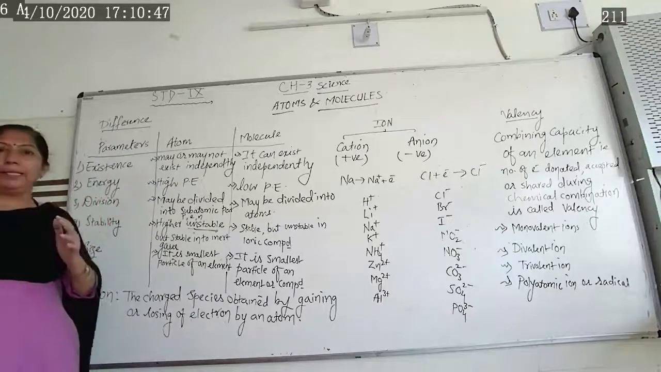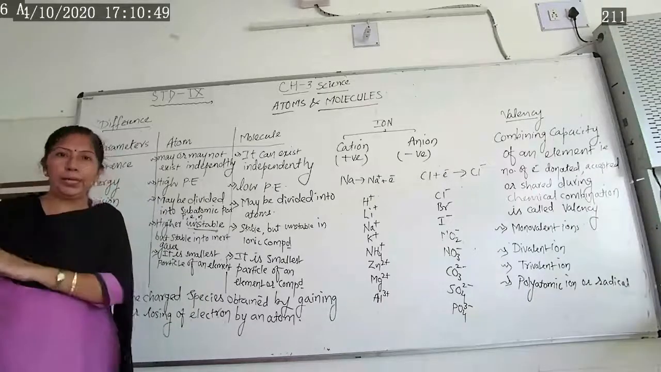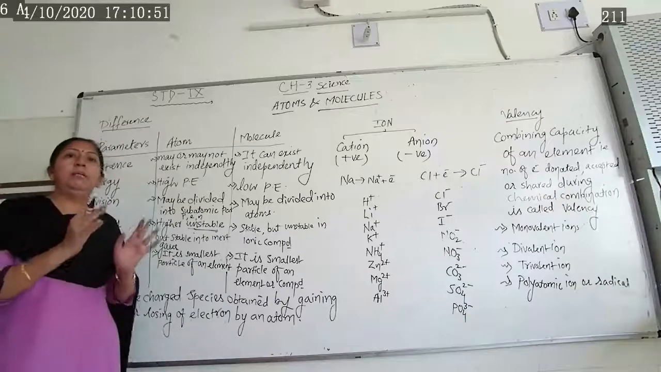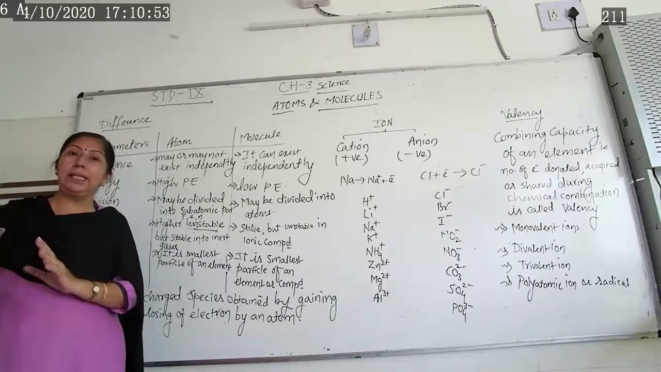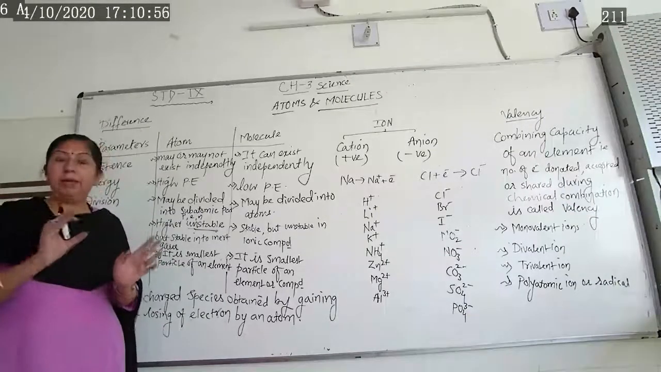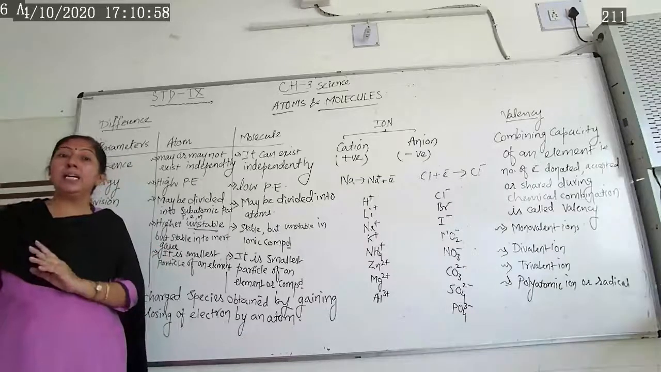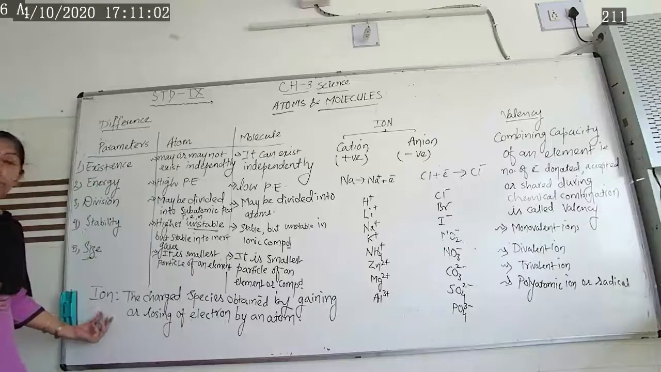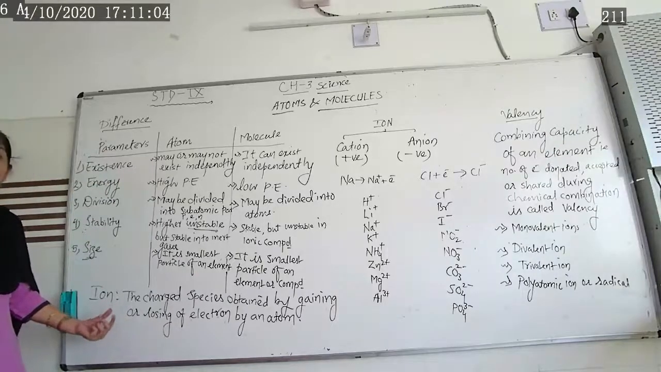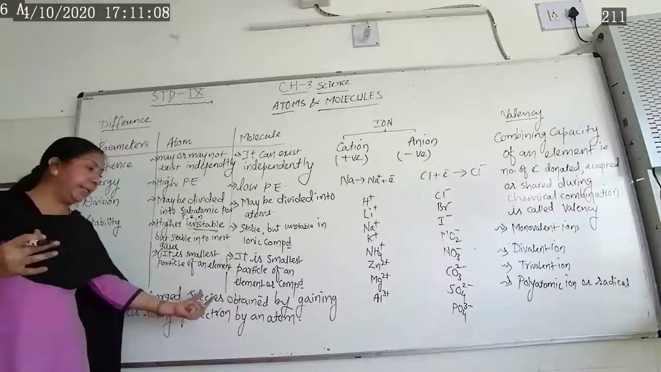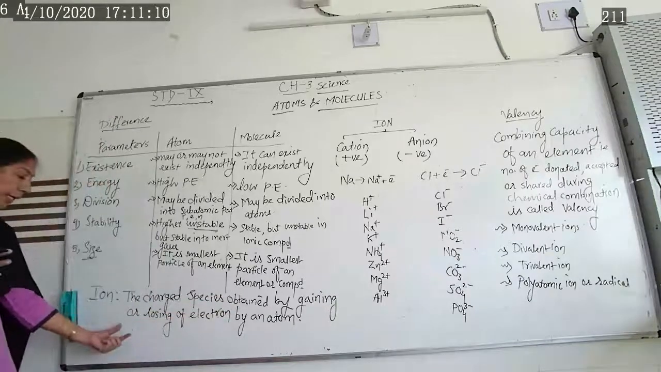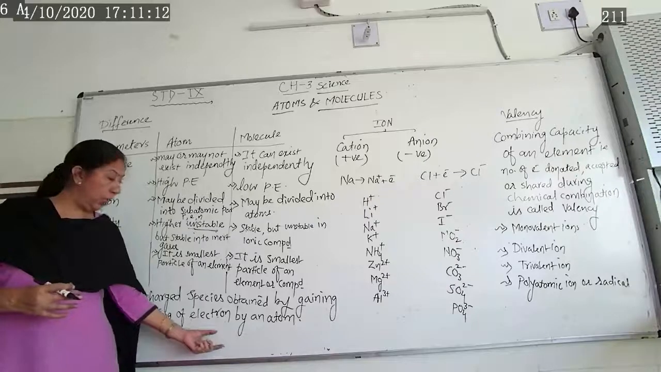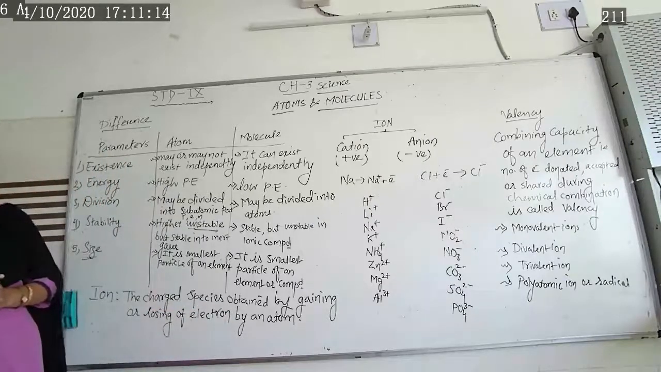Now after this, let us learn about ion. As we have divided matter into molecule and ion, molecule is electrically neutral, while ions are charged particles. Electrically they are charged. But what do you mean by ion? How will you define ion? Ion is a charged species or particle obtained by gaining or losing electrons by an atom.